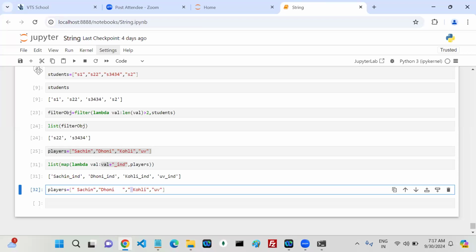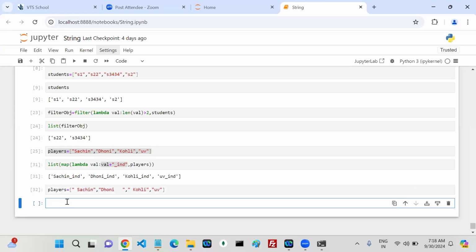Finally, after removing, I want a list only. In the list, how many players should be there? 4 players should be there. How can we do it? Using map. Yeah, using the map method. Why? Because I want to perform the same operation on each and every element. Which operation this time? Removing the spaces. That's it. Then we can use map.